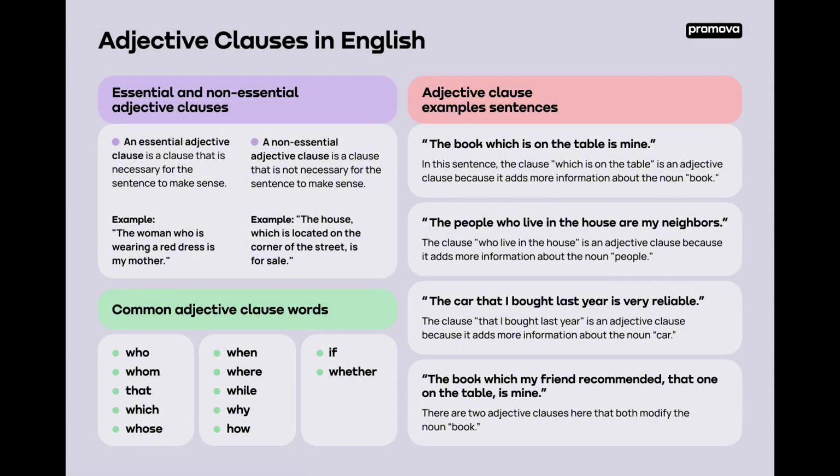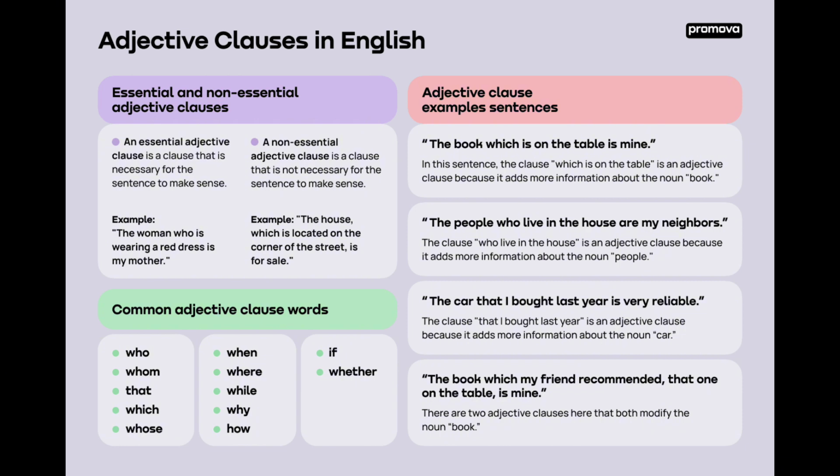So in adjective clauses, there are two types: essential and non-essential. An essential adjective clause is a clause that is necessary for the sentence to make sense. A non-essential adjective clause is a clause that is not necessary for the sentence to make sense. Example for an essential adjective clause: the woman who is wearing a red dress is my mother. An example for a non-essential adjective clause: the house which is located on the corner of the street is for sale.